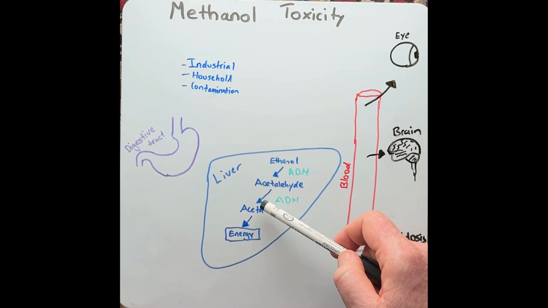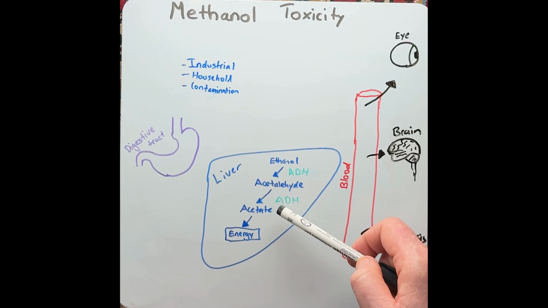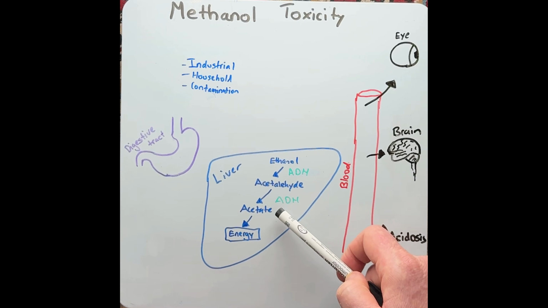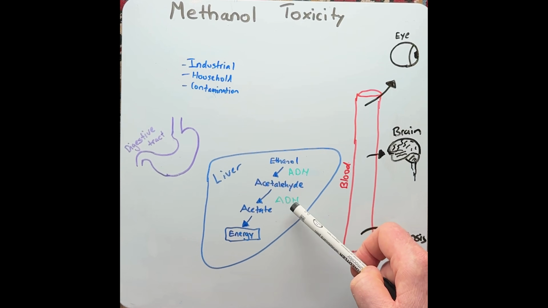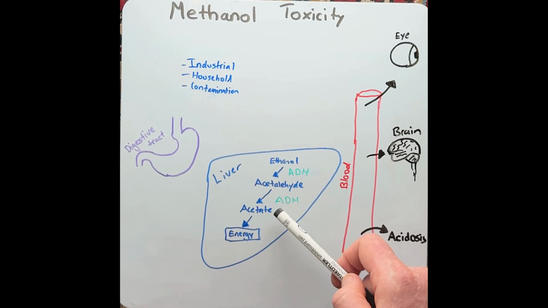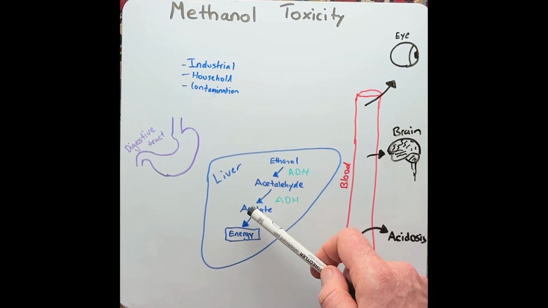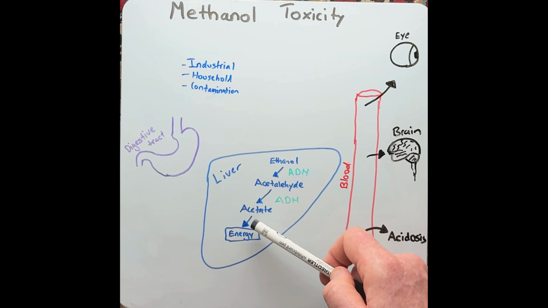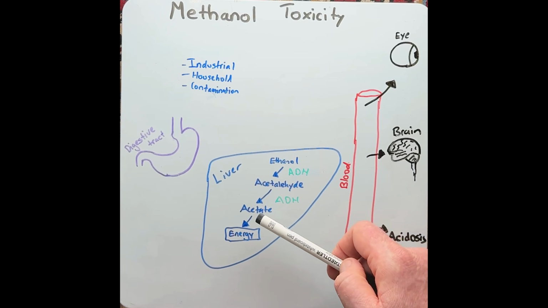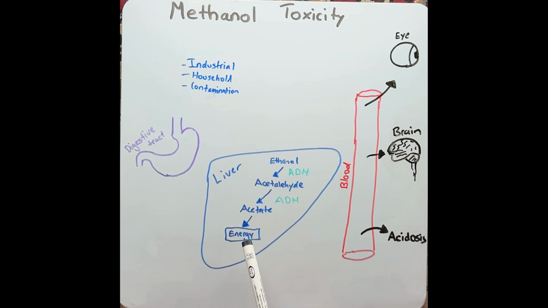Acetaldehyde is then sent into the mitochondria of the liver cells and further metabolized by another enzyme known as acetaldehyde dehydrogenase, making this into acetate. Acetate is fairly similar to a molecule found in vinegar. So this can then be utilized in the body into energy fairly safely.